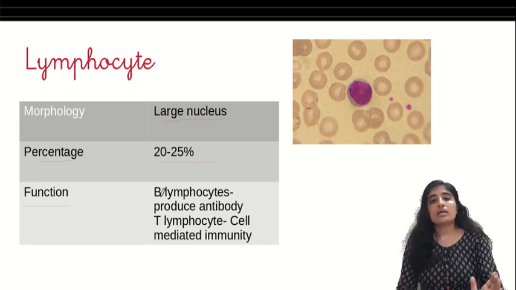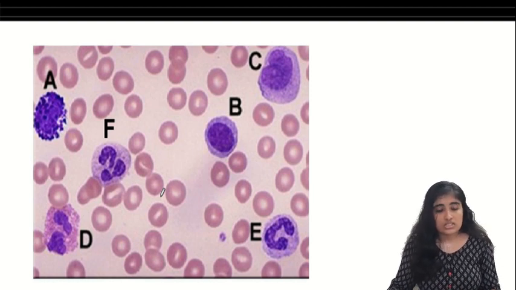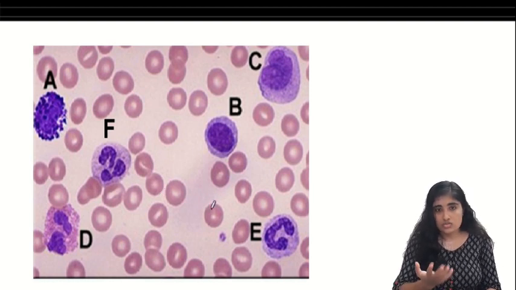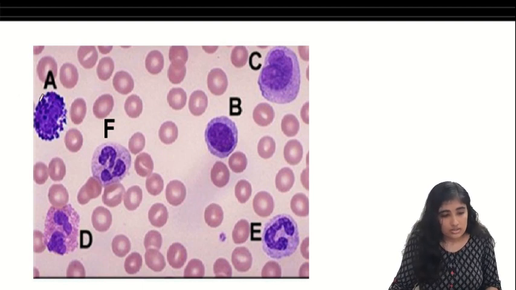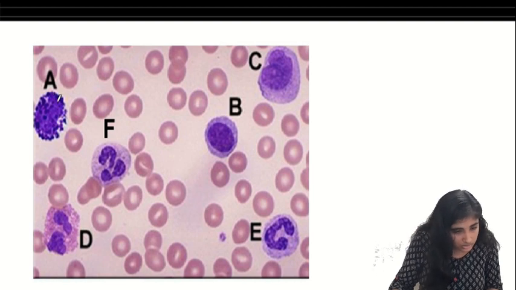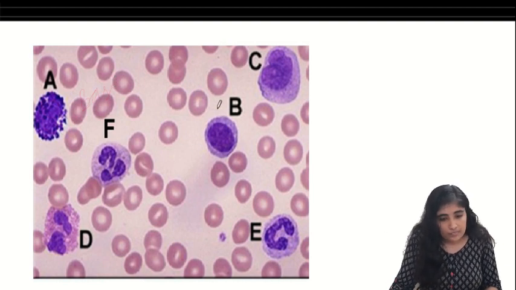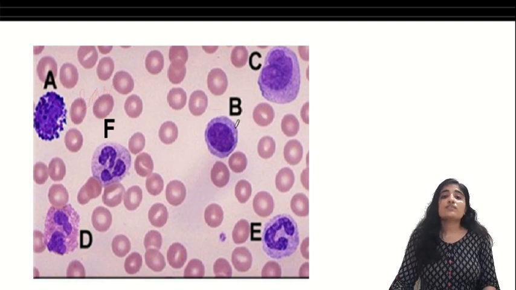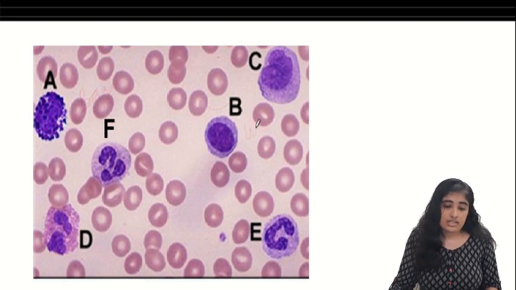So now we saw all the WBCs, right? Now we come back to the picture we started with, what we saw under the microscope. Now you try to identify these from what you studied. This guy looks kind of blue. This is supposed to have an S-shaped nucleus. This is a basophil. Now next, coming to B. The nucleus is occupying most of the space of the cell. So who is this? Lymphocyte.